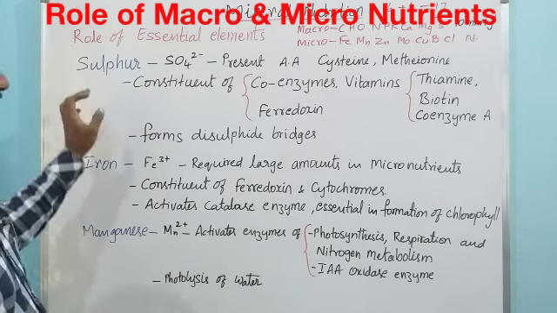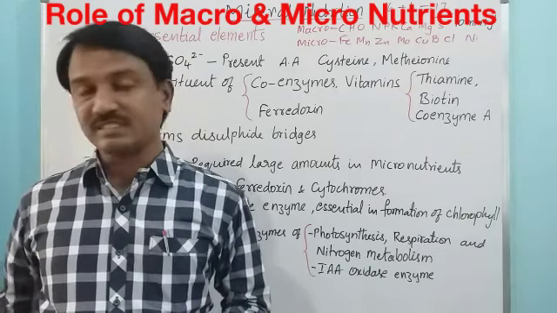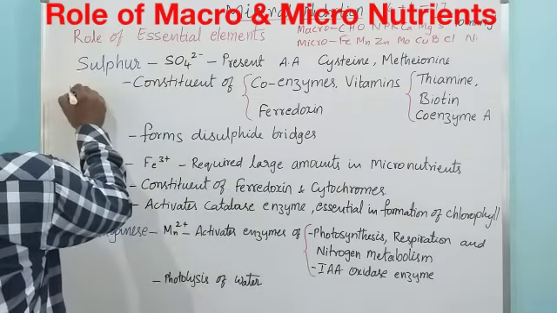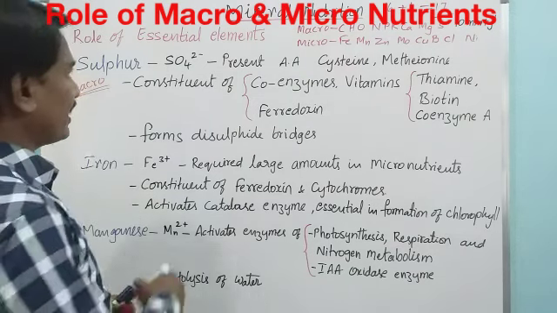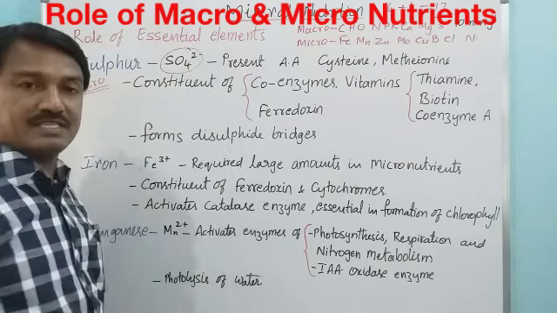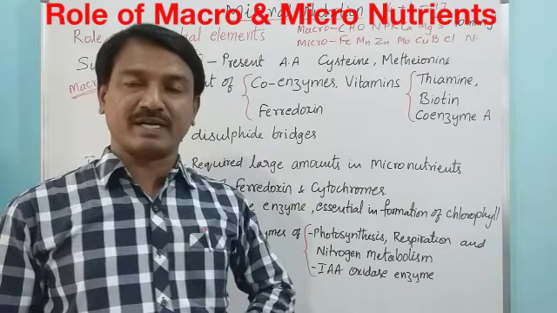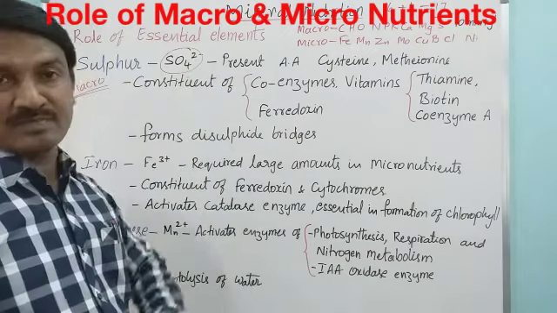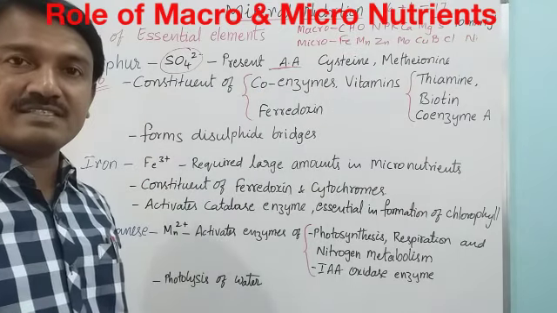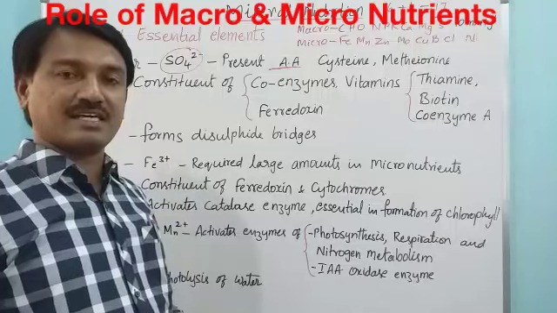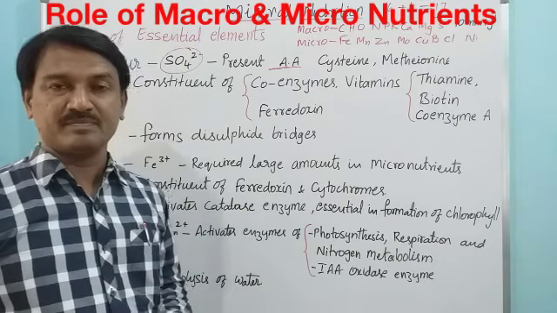Here sulfur is a macro element. The available form of sulfur to plants is SO4 2-. An important point is that it is present in amino acids, cysteine and methionine.